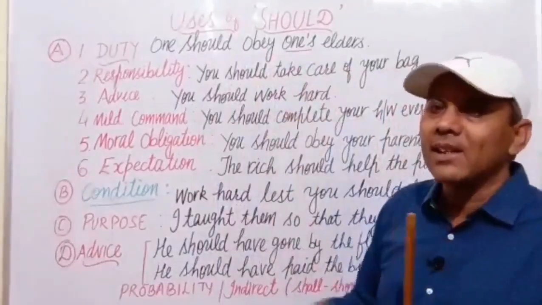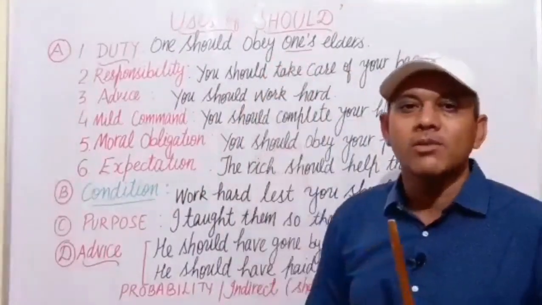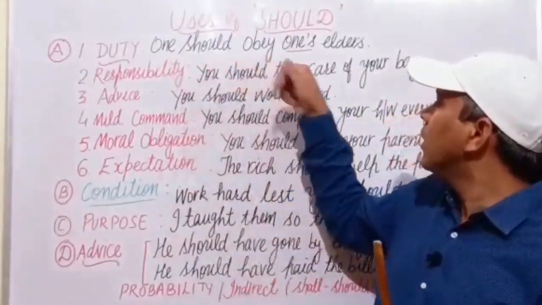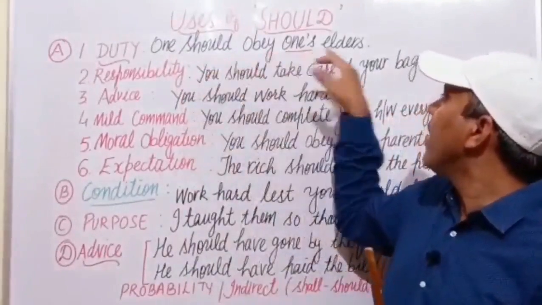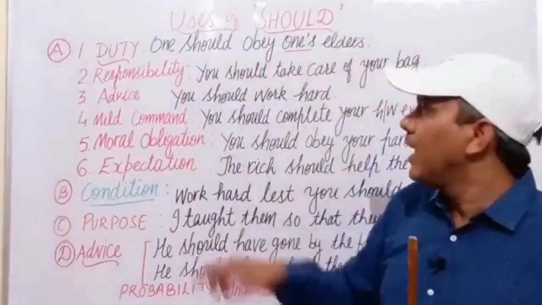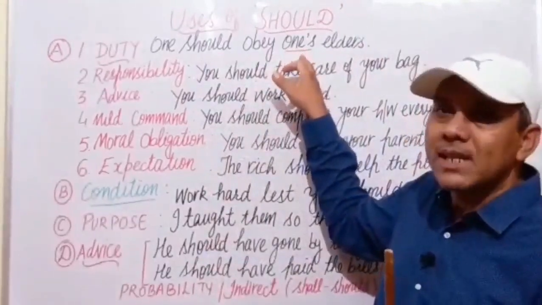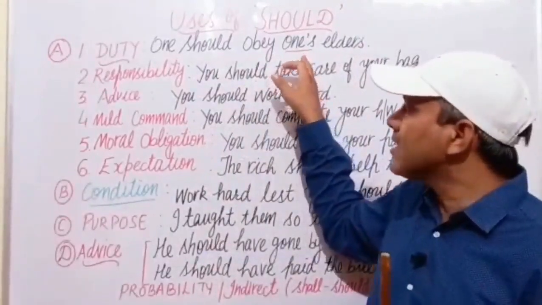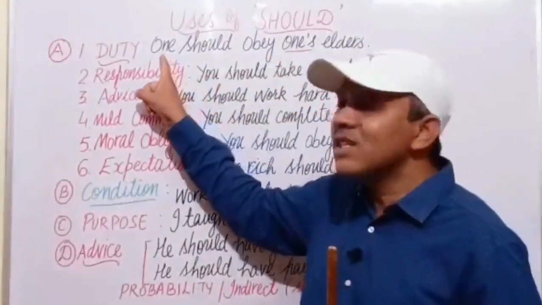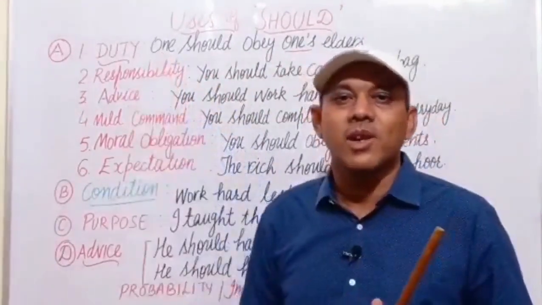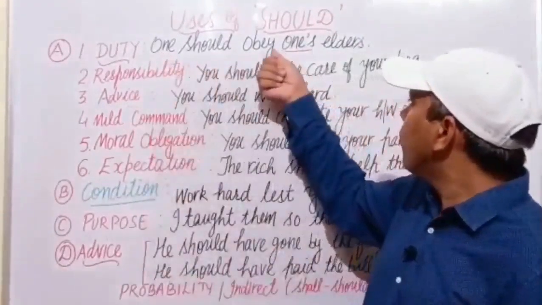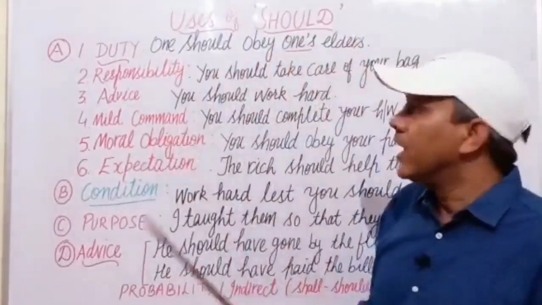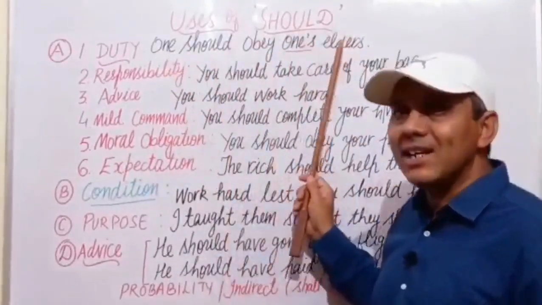Fill in the blank with a suitable pronoun. One should obey one's elders. This possessive pronoun always agrees with the subject pronoun. He should obey his elders.